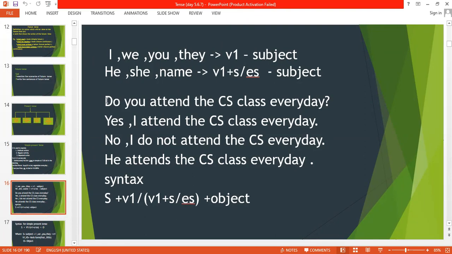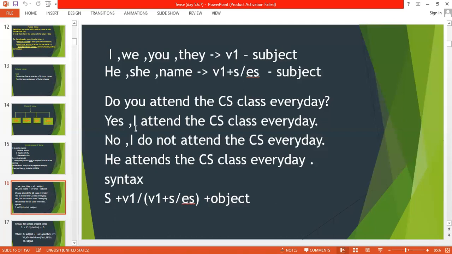So as you can see here, do you attend the CS class every day? As we are just asking the question. In case of questioning, there are two things, that is do and does. We use do with I, we, you, and they, whereas we use does with he, she, and a name. Even if you may say it, we use it for non-living things. That's why we don't use it at all in our day-to-day life.